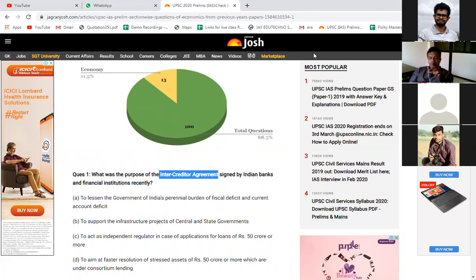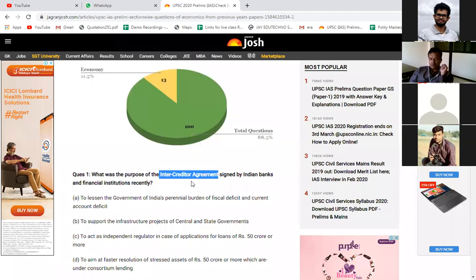Because even if you read the whole one year of current affairs from the magazines or from any current affairs compilations of many classes, when you read so many things, it becomes very difficult to remember each and everything. In the exam, you feel like you have read it somewhere, but you don't remember exactly what it is all about. But anyways, by the term itself, we'll try to find out the answer. Even if you don't read this in a newspaper or any current affairs compilation, we will try to find out the answer to this question.